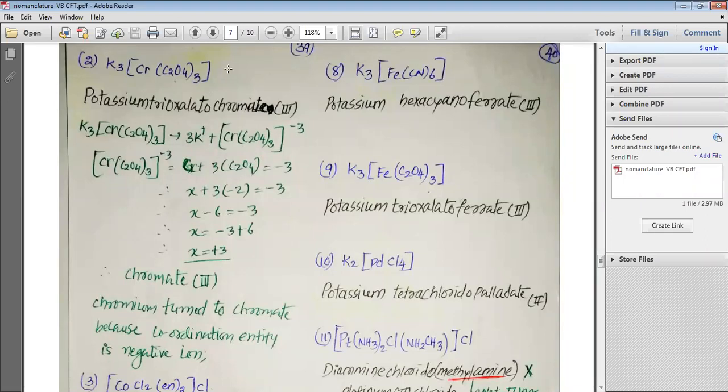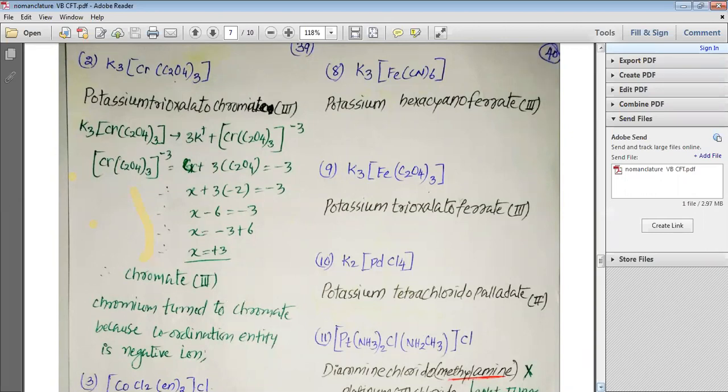So you can see that potassium trioxalatochromate(III). This is the name I have written for it. But for that I have to do some mind exercise. First I turn this K3[Cr(C2O4)3] into 3K+ and the coordination entity with minus 3 charge. For this minus 3 charge, first we calculate the oxidation number of chromium. So x plus 3 into C2O4 is equal to minus 3. Therefore x minus 6 is equal to minus 3, and therefore x is equal to plus 3.